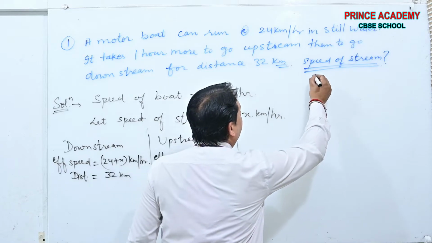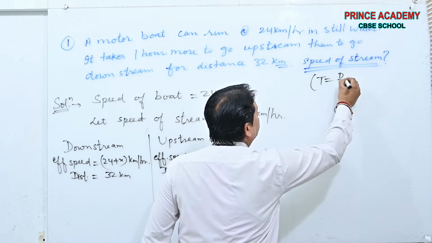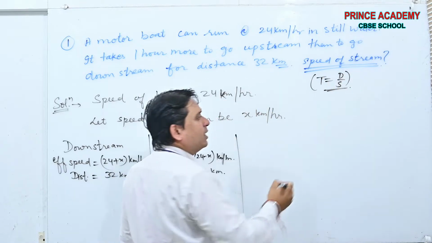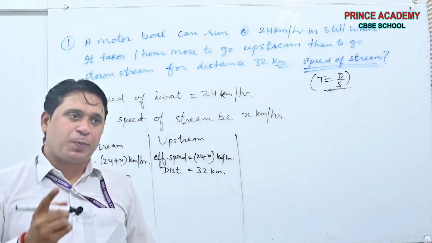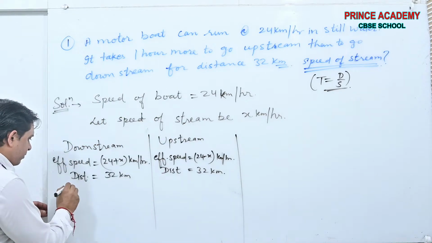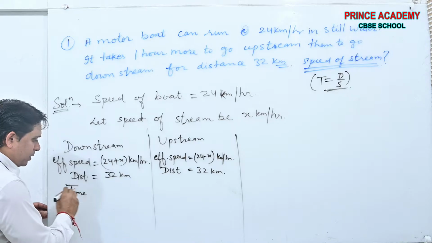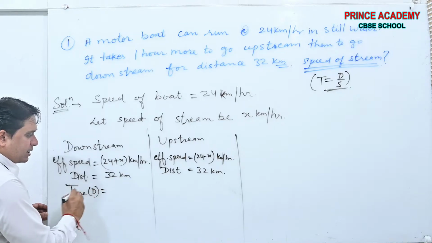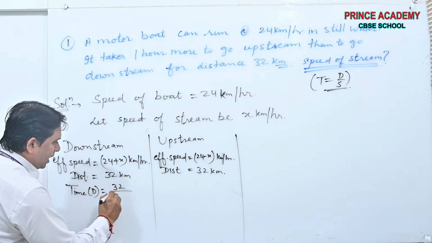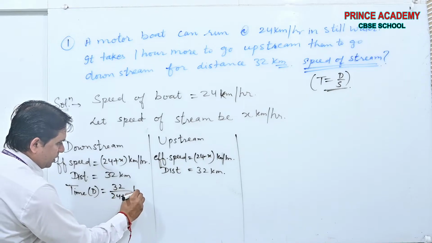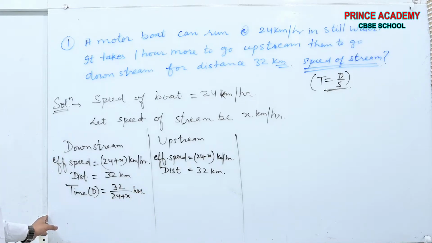If you remember, time is distance by speed, yes or no? Time is distance by speed. Here the time in this downstream case will be distance by speed, so much hours. Yes or no? Done, beta?